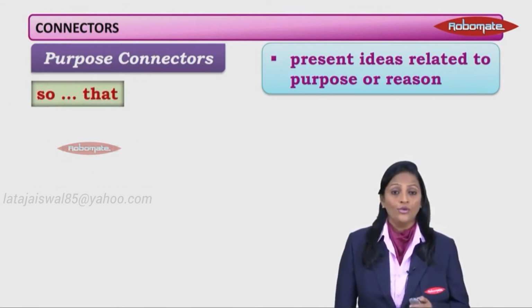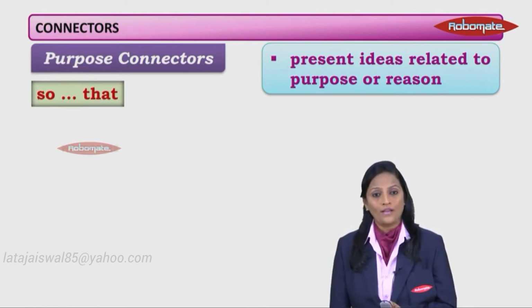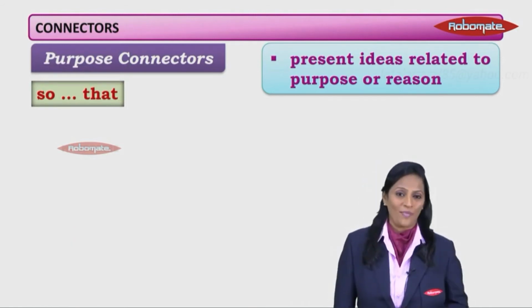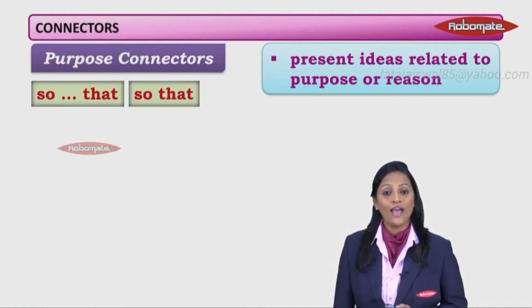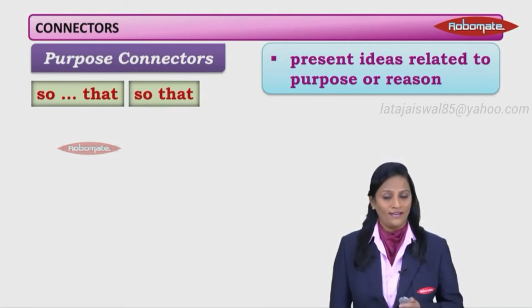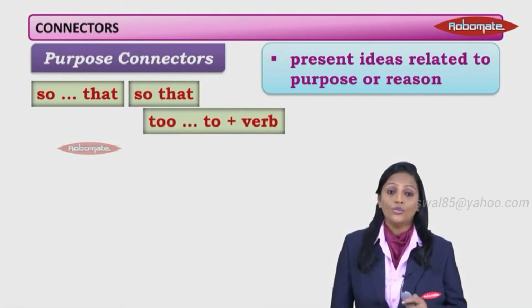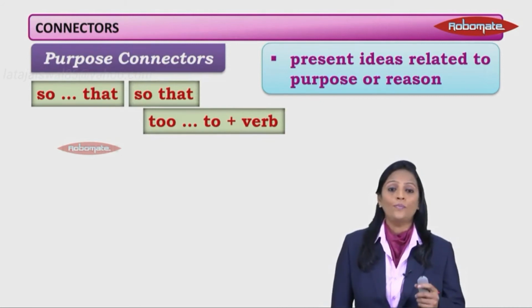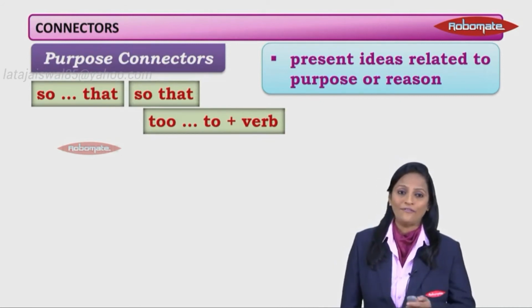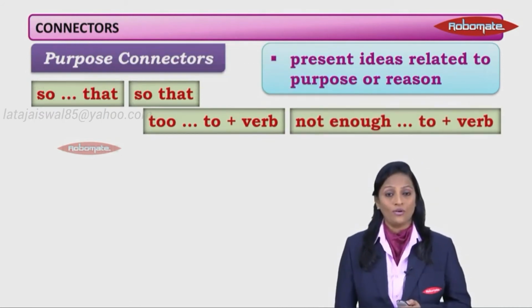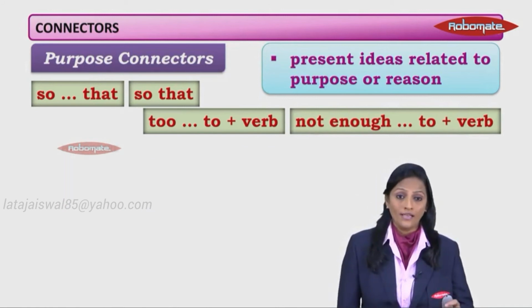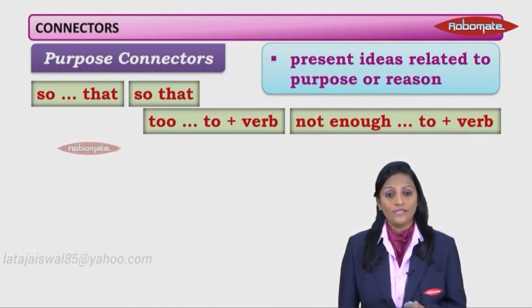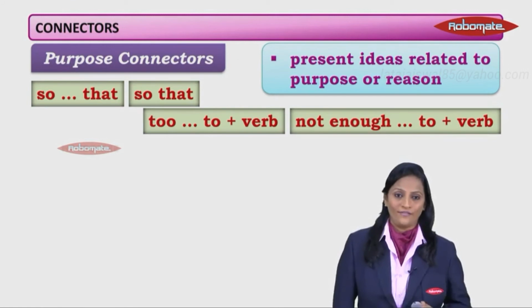That means you use so in one part of the sentence and that in the other part of the sentence. And then we have so that, together. Then we also have too, that is T-O-O, and then to plus verb, which means the infinitive. And we can also use not enough ... that means you'll fill something there, and then an infinitive.